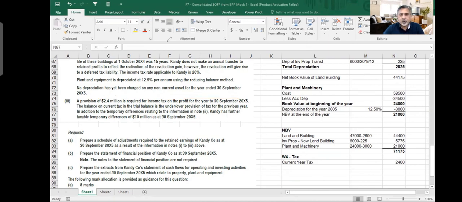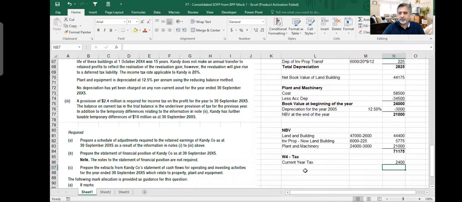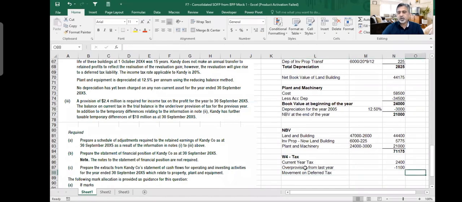Then if we go back to the trial balance, we had some tax under our provision shown here. It is on the credit side, 1.1 million. What do I do with that? It is over provision. I will call it over provision from last year, because it is shown on the credit side. I should subtract it. And then I would say movement on deferred tax.